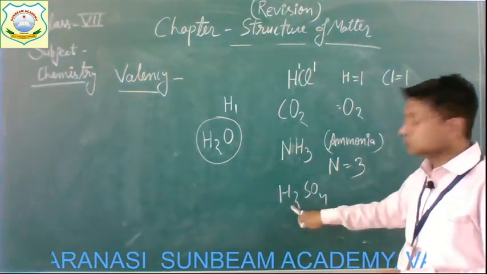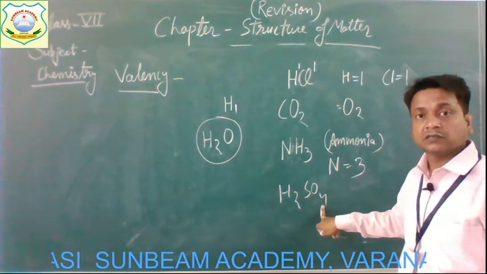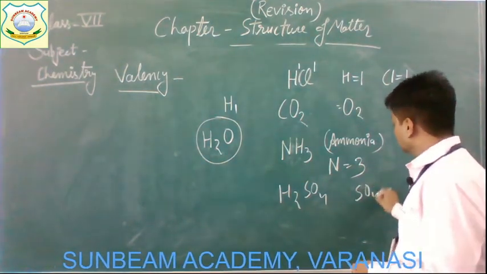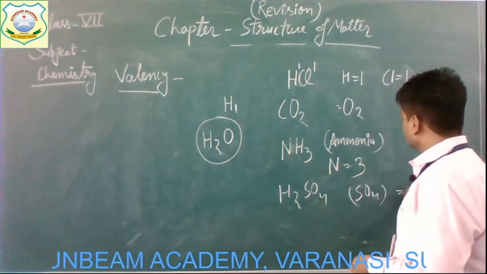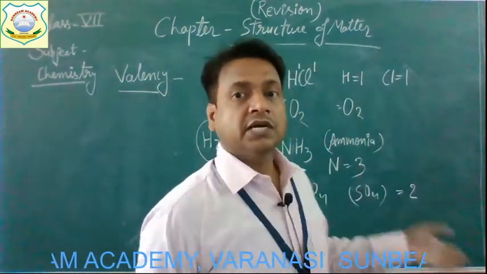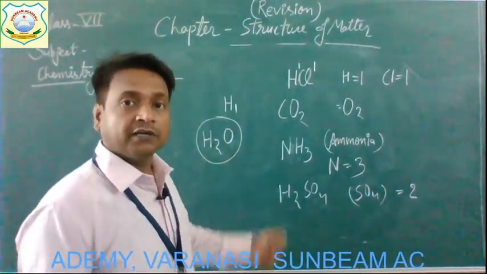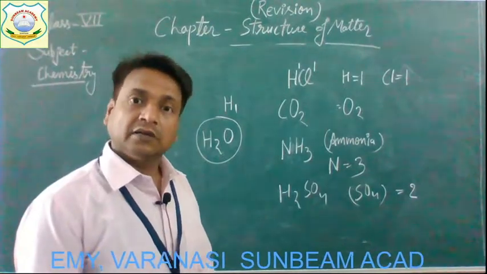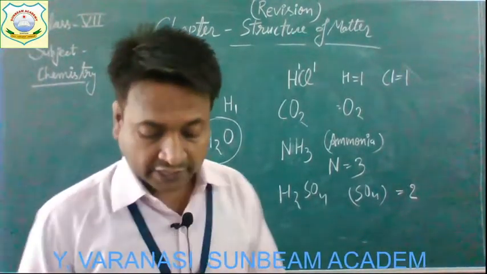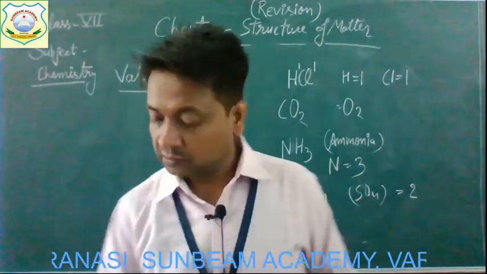That is why two hydrogen atoms are joined with it. The sulfate group has valency 2. So these are some examples that indicate the valency of different elements. Understood, children? Now come to the next, and the next one is the formula.